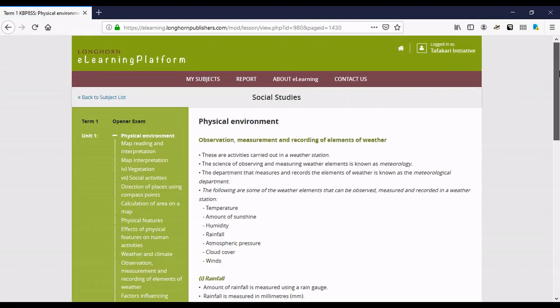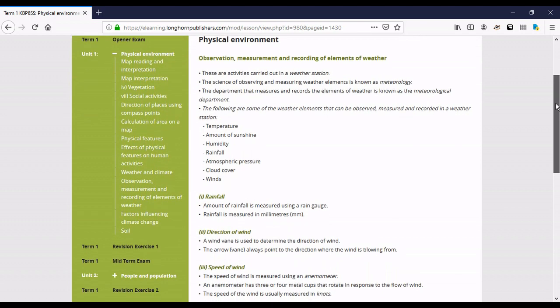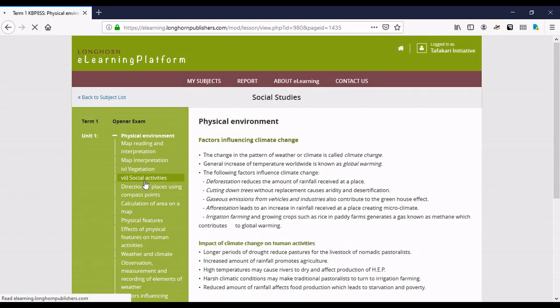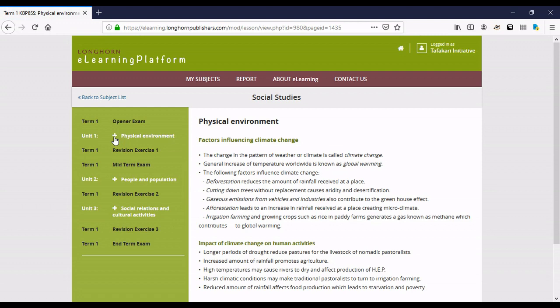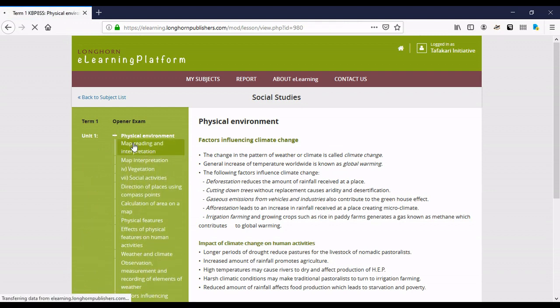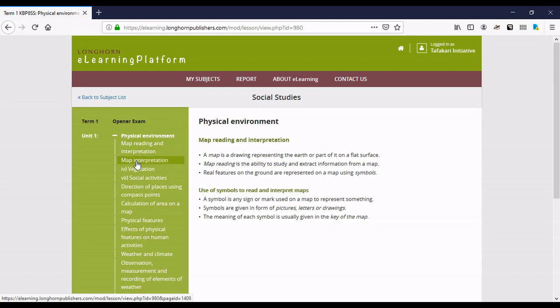So just scrolling through the provided content, you can even select content for different terms. So it's a pretty organized site. You can increase what you see or minimize what you see with the plus or minus symbols. That's on the menu side. And the moment you click on a link, it will give you information on the right. So I'm just scrolling through the various things you can see.